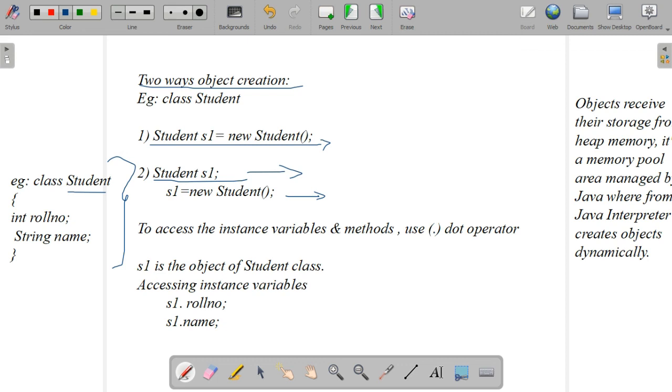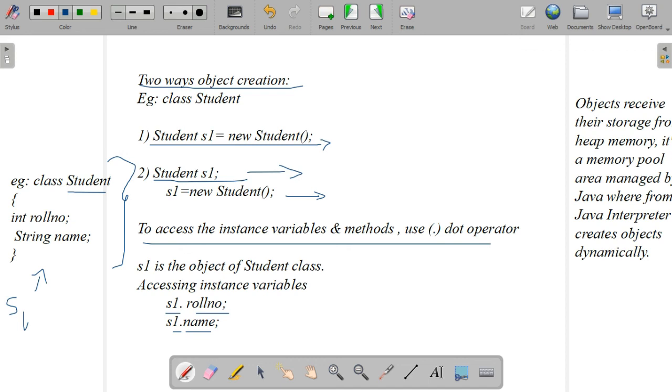To access the instance variables and methods that we have discussed in the program, we use the dot operator. Just imagine s1 is the object of the class Student. In the main method or any other method, we access s1.rollNumber, s1.name, semicolon. This way we have to access the instance variables.